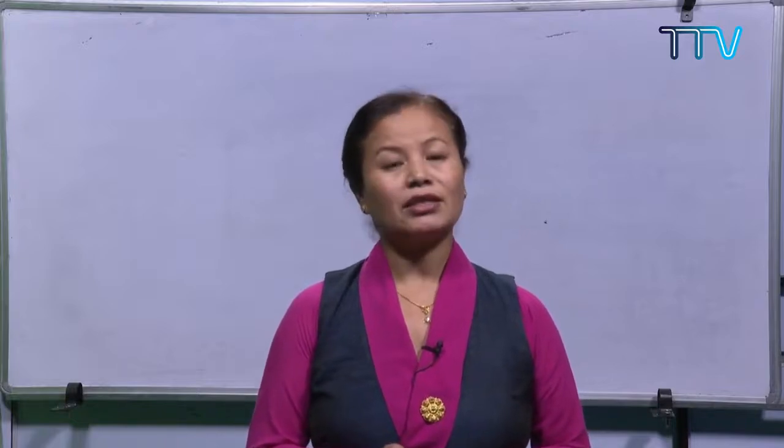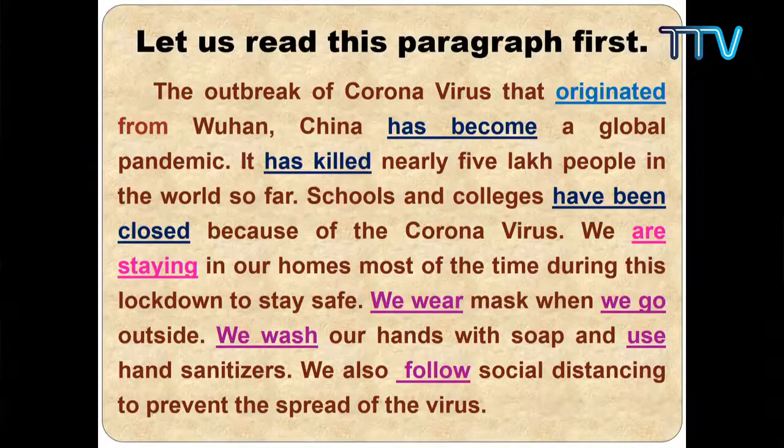So let us read this paragraph. The outbreak of coronavirus that originated from Wuhan, China, has become a global pandemic. It has killed nearly 5 lakh people in the world so far. Schools and colleges have been closed because of the coronavirus. We are staying in our homes most of the time during this lockdown to stay safe. We wear masks when we go outside. We wash our hands with soap and use hand sanitizers. We also follow social distancing to prevent the spread of the virus.